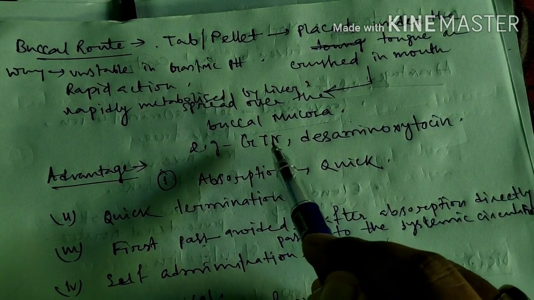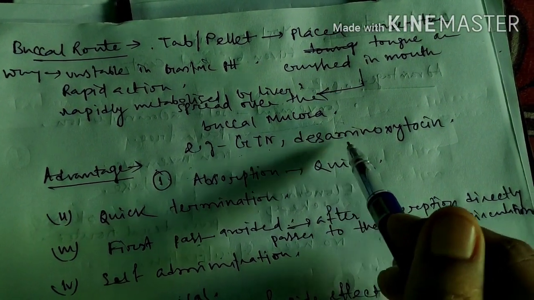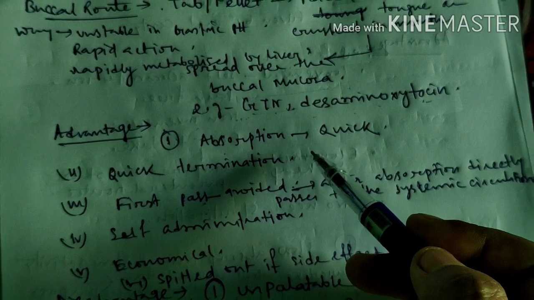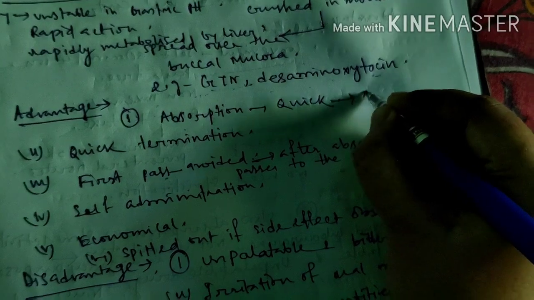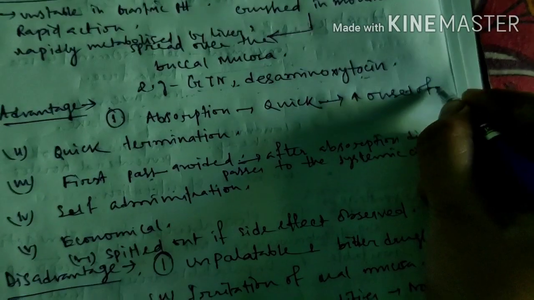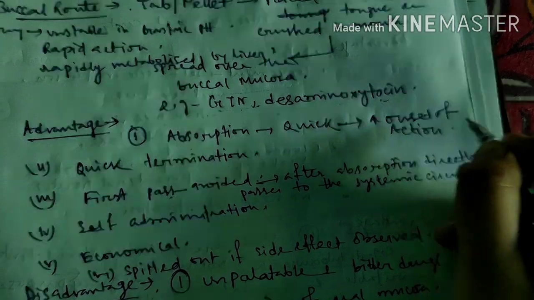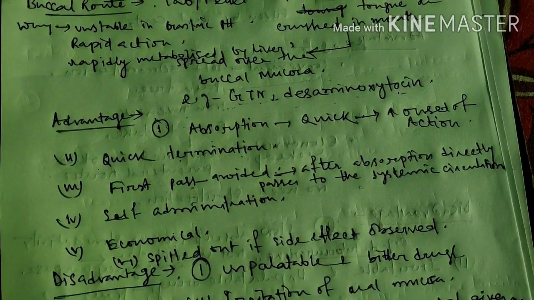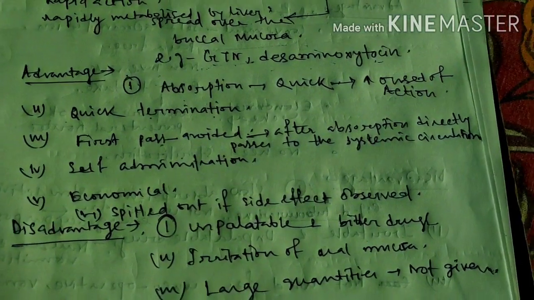Like glyceryl trinitrate. Advantages: quick absorption, so if the drug is quickly absorbed, there is quick onset of action, and quick termination, and the first pass is avoided, because after absorption the drug directly passes into the systemic circulation.